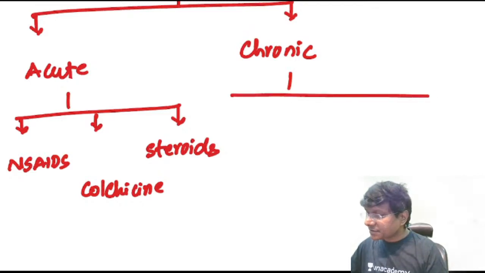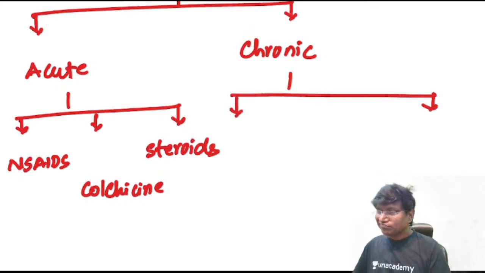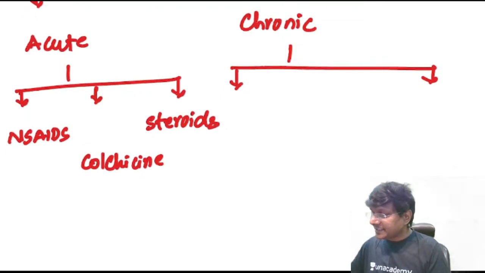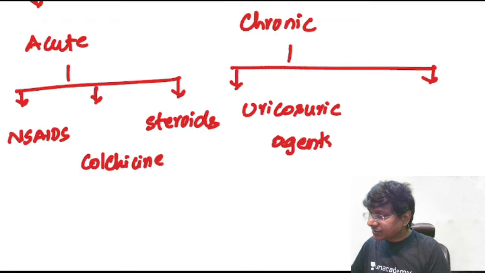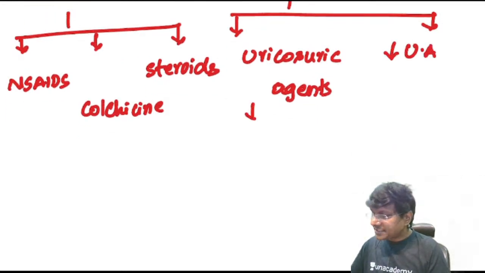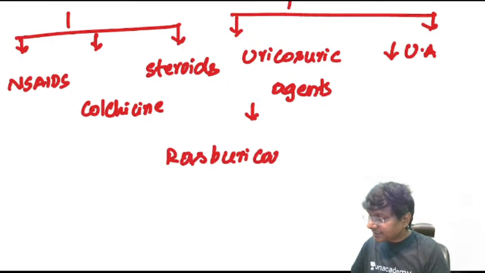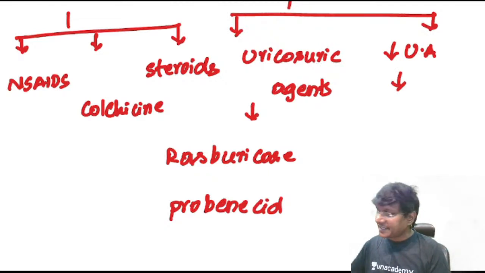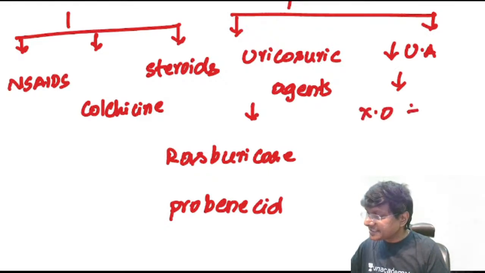Then what is the treatment for chronic gouty arthritis? For chronic gouty arthritis, we give uricosuric agents, or the other group of drugs, which decrease the uric acid synthesis. What are the uricosuric agents? That will be rasburicase, and the other drug will be probenecid. Then the drugs which decrease the uric acid synthesis are mainly xanthine oxidase inhibitors.